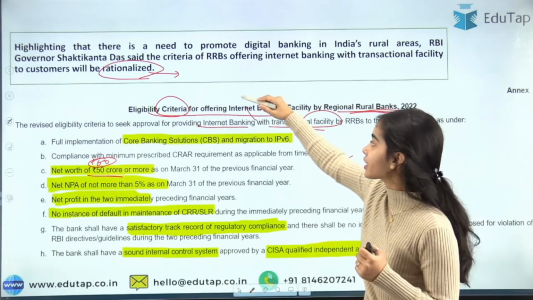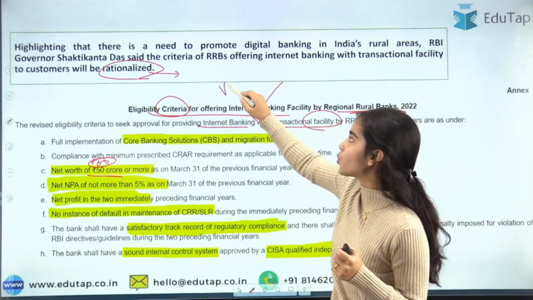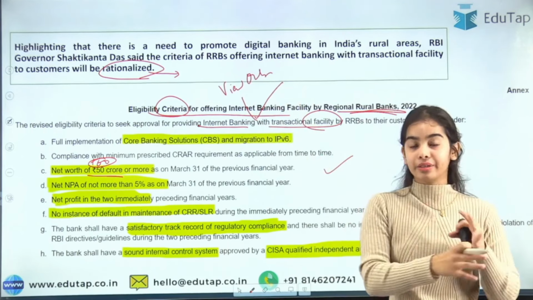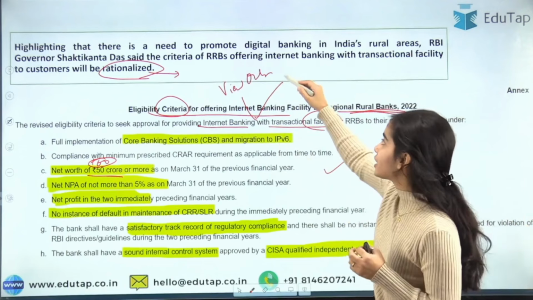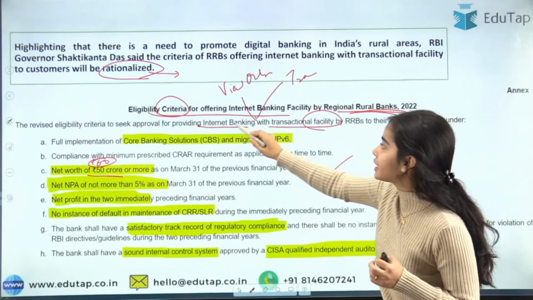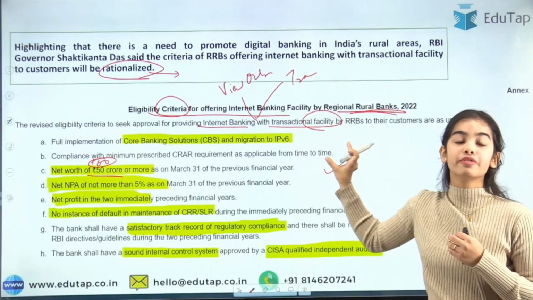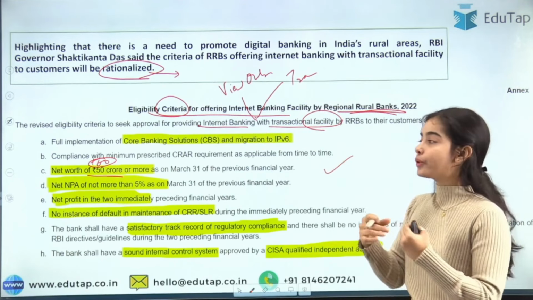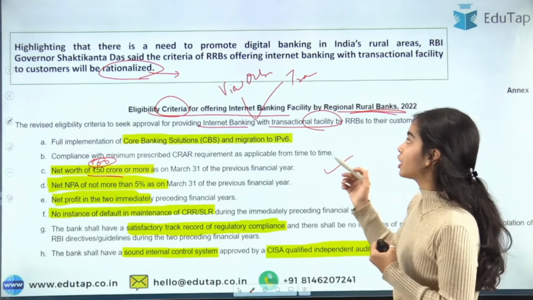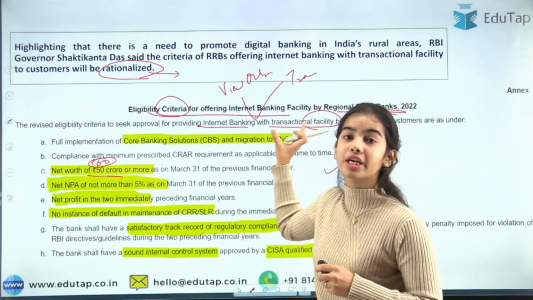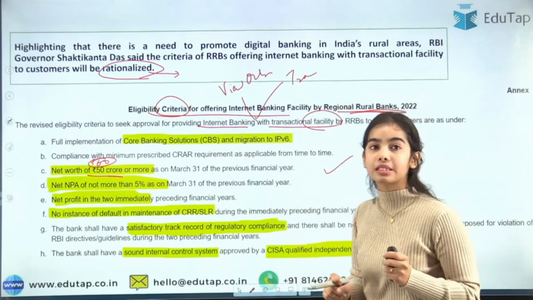So there are two types of internet banking. One is view only, where you can only see your bank accounts and the data regarding them. Internet banking with transaction facility means you can transact also. Okay, you can send your money to a third party or something. All of this has been discussed in the session where I discussed the regional rural banks.